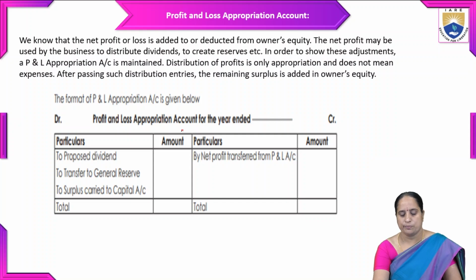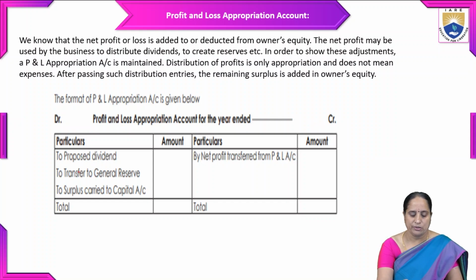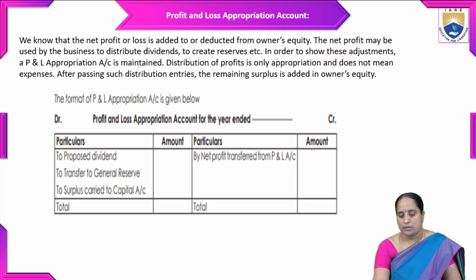So profit and loss appropriation account for the year ended, debit and credit sides we have to specify. On the debit side, in the particulars column, to proposed dividend, to transfer to general reserve, to surplus carried to capital account. Then we have to take the total of that. The same way on the credit side, by net profit transferred from profit and loss account. And again you just match these two totals, like how we have to prepare the profit and loss appropriation account for the year ended.